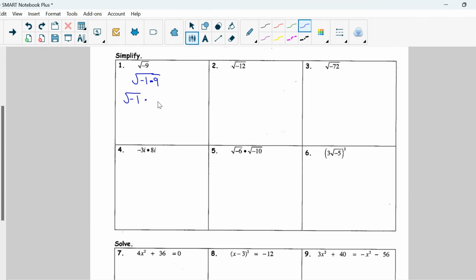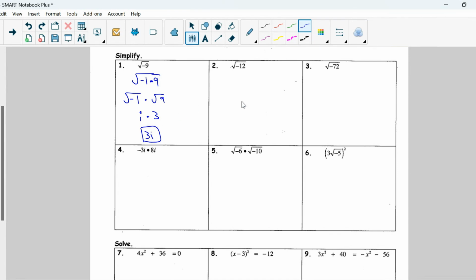The square root of negative 1 times the square root of 9. Okay, the square root of negative 1, as we saw above, equals your imaginary unit i, and the square root of 9 equals 3. Okay, so i times 3. And how we write this is we'll write this as 3i, where the imaginary unit follows our coefficient 3.